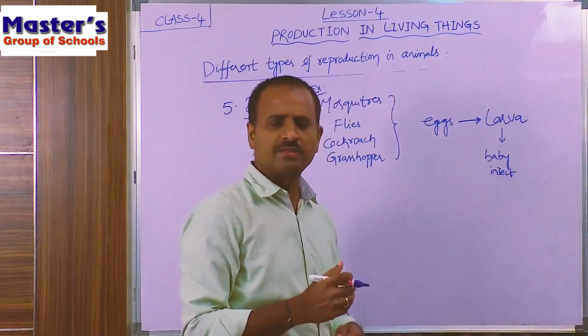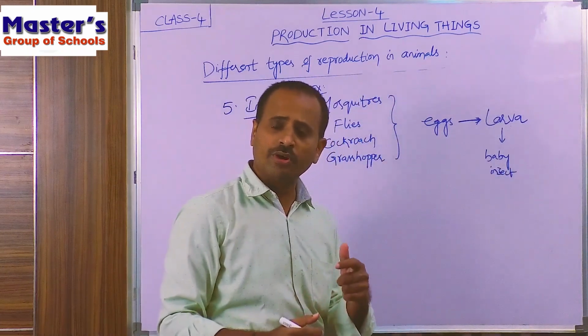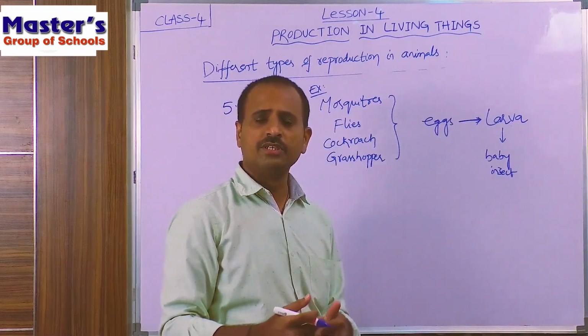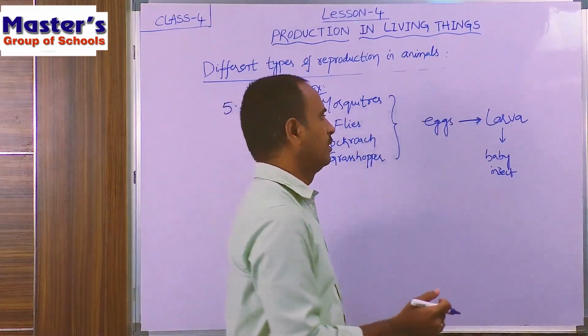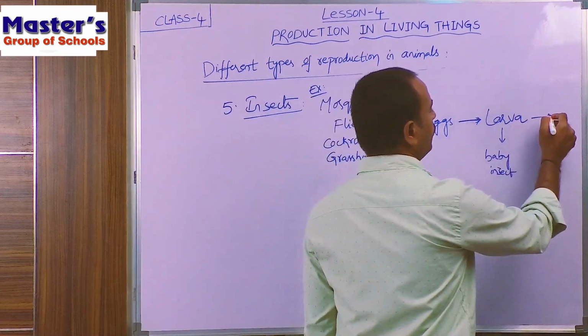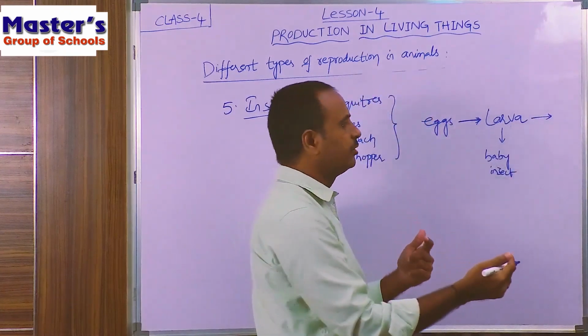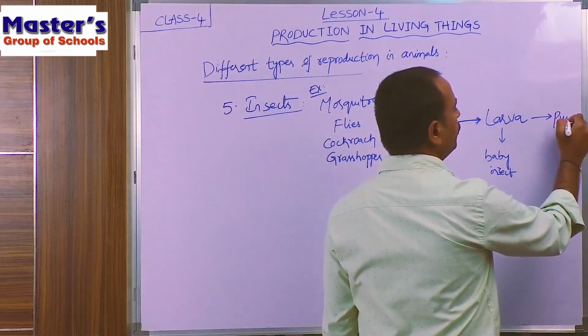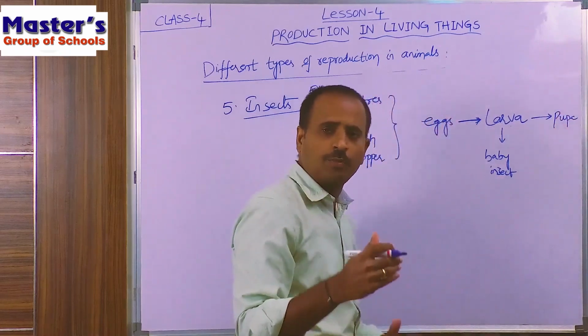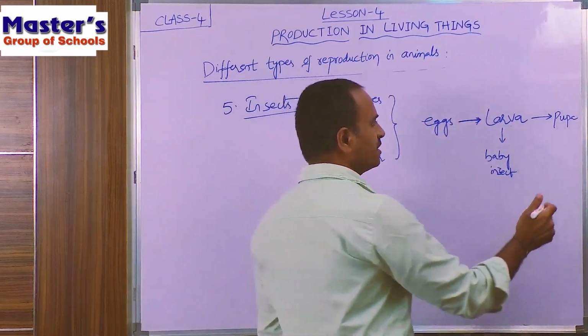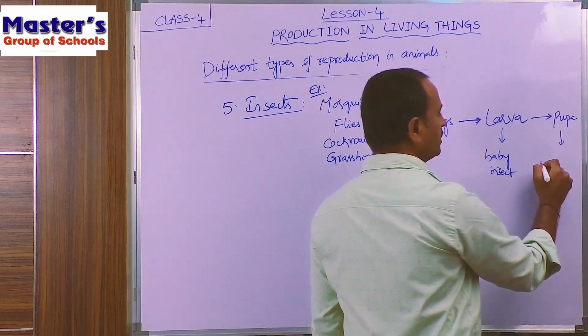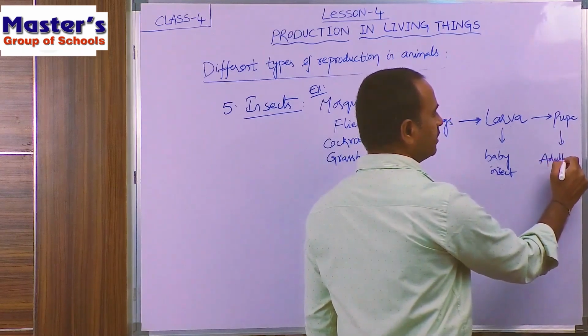And after a few days, this larva will grow into an adult one which is called pupa. So children, larva will be converted into pupa. So what is a pupa? Pupa means it is an adult insect. So pupa is an adult insect.